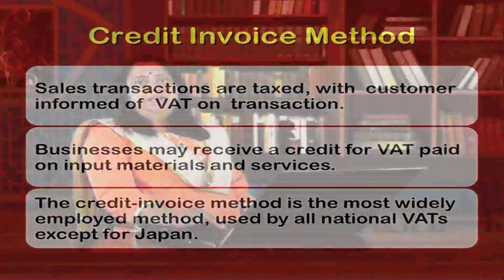In the credit invoice method, invoice is known as the bill. So, with each billing which is transferred, that is exchanged within the transaction from manufacturer to dealer, you have a kind of credit given for each invoice, and with each invoice the tax is added.